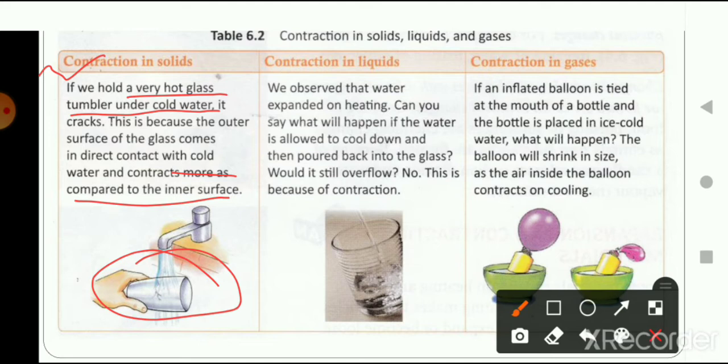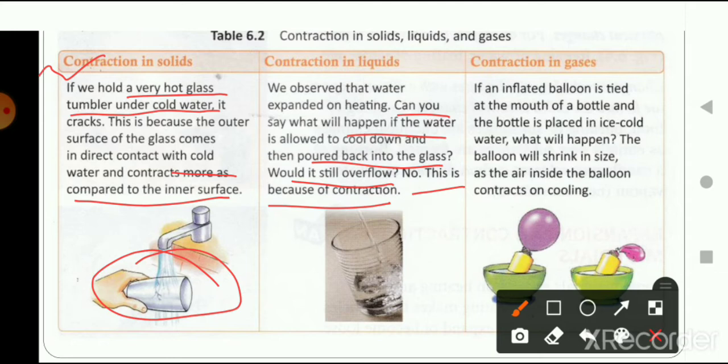Okay, so let's say that we have cooled the water and then pour it back into the glass. Will the water overflow? No, this is not going to happen. This is because of contraction, right? In the previous part we heated the water, and when we put it back into the container, the water got overflowed. Similarly, if we put the water in the freezer and cool it, we will see that the water will not overflow. This shows that the water is contracted.